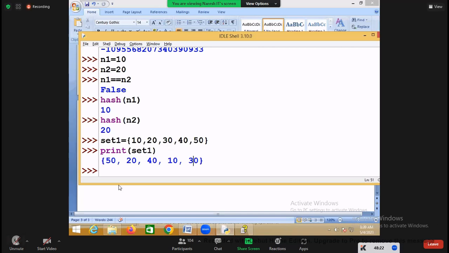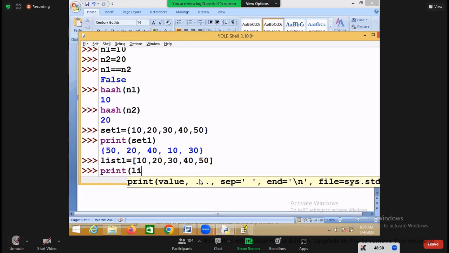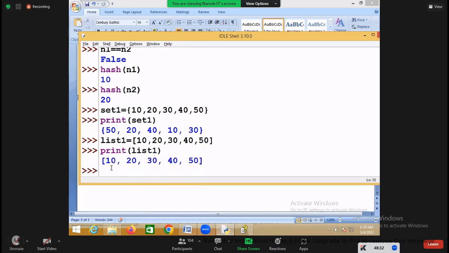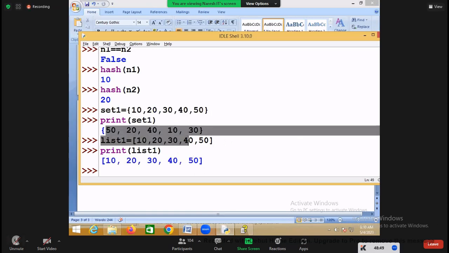Different order. For example, take a list, now the list is 10, 20, 30, 40, 50. If I say print list1, is the order of storing the same or different? Same. So this is an ordered collection and the set is unordered. Is all this data organized in sequential order?